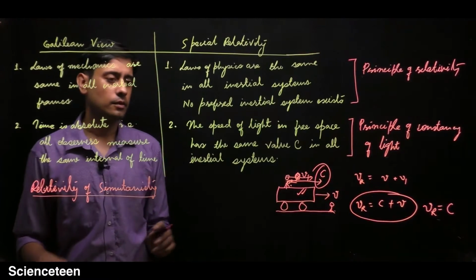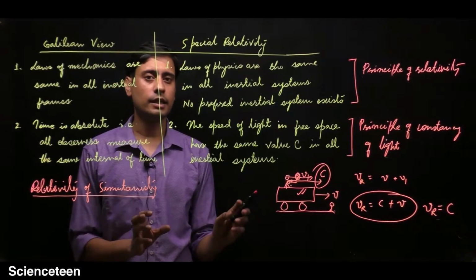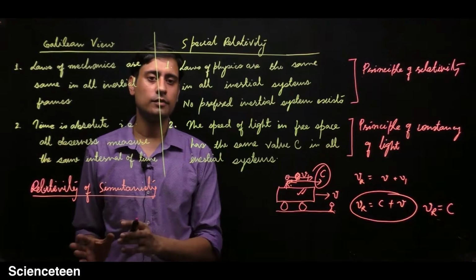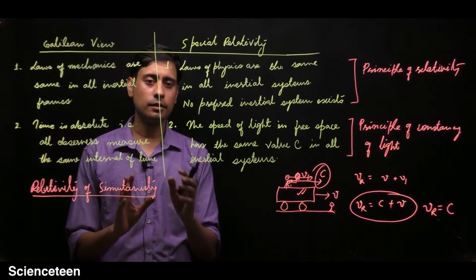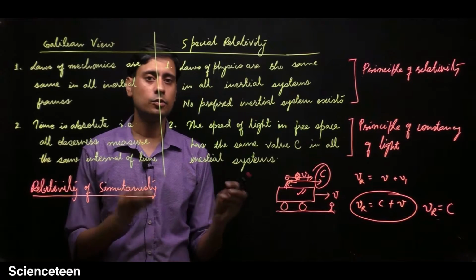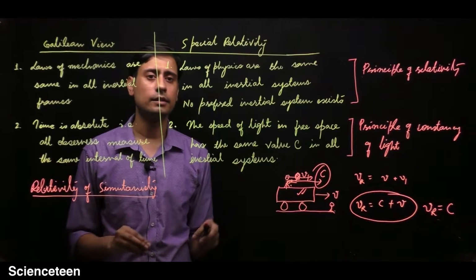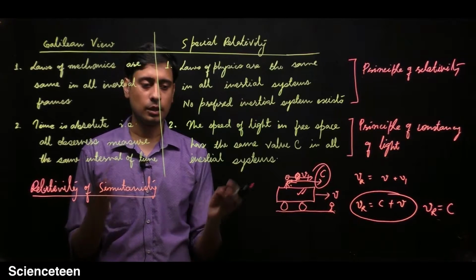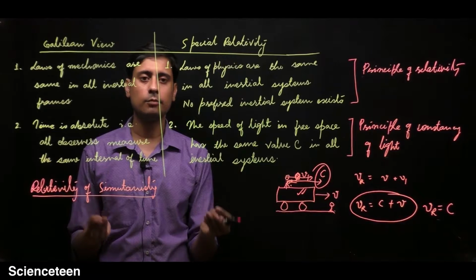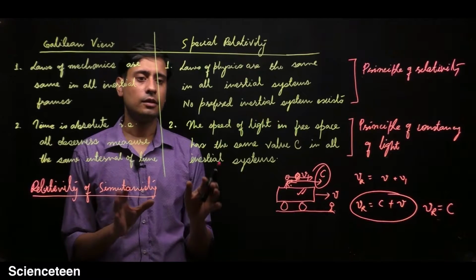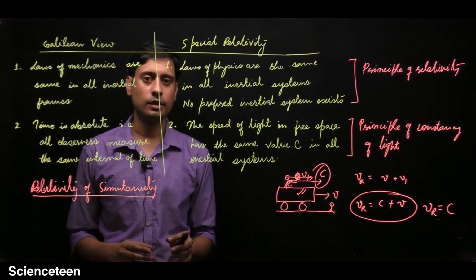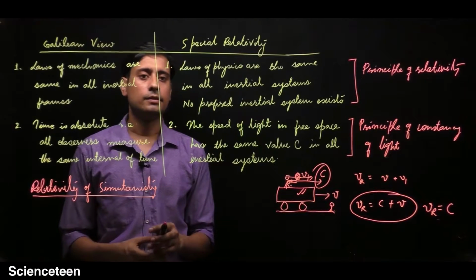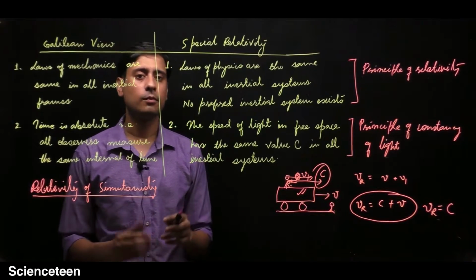We say that if two events are happening at the same moment of time for one observer, then for another observer these two events cannot happen simultaneously. So the fact that events can be simultaneous is limited to a certain observer, and another observer can observe that the events are happening at different moments of time.